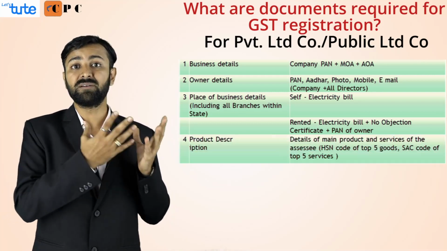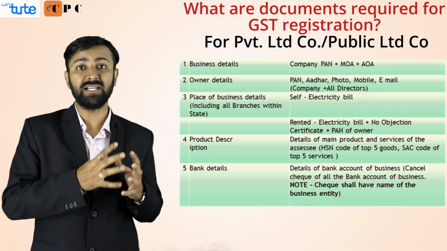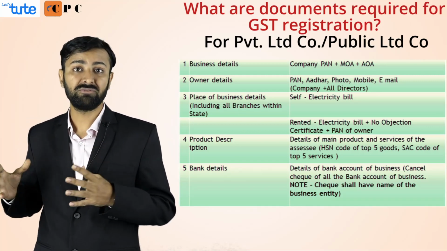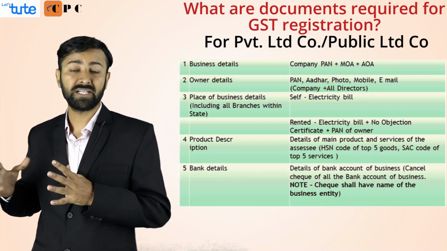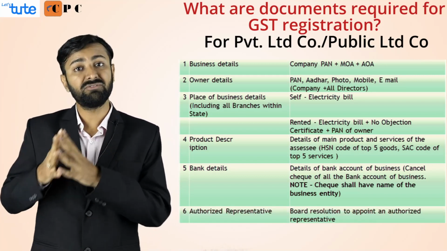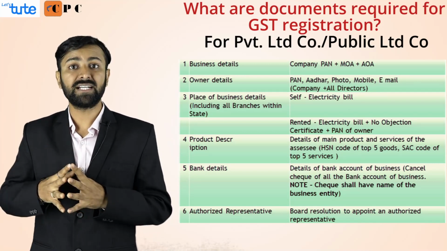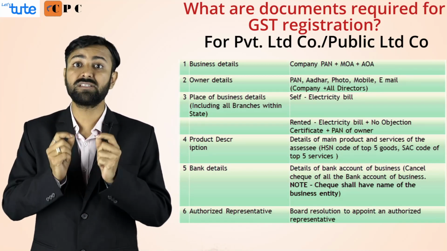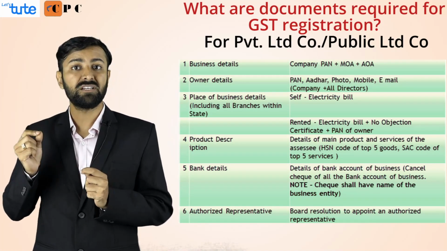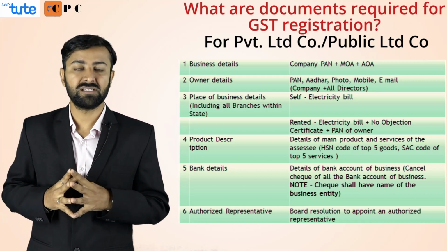Going ahead, the product, you need to have the HSN and SAC code, the bank detail, the bank account with the name of the company, private limited or limited company, and last the authorized representative. Here any one of the directors can be made the authorized representative, and all other directors need to have a board resolution authorizing the specific director to act on behalf of the company and apply for GST registration.